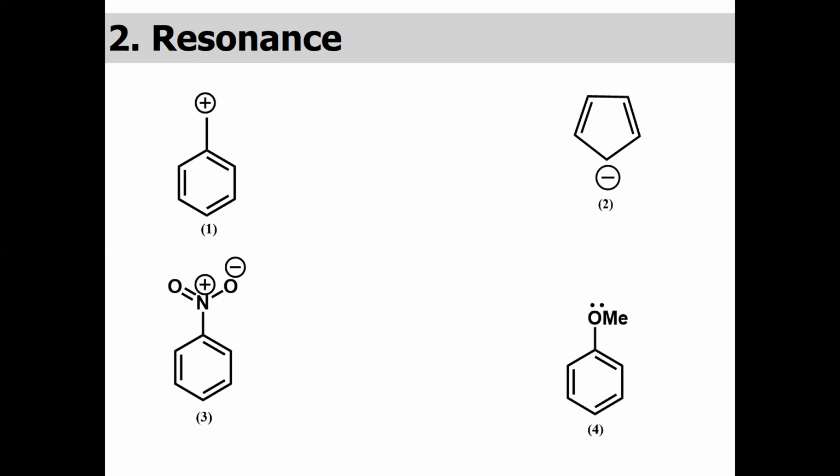Similarly, in example 4, we have the methoxy group attached to the benzene ring. The electrons present on the oxygen can be donated towards the ring, which may create some resonating structures. Here we do not have an aromatic structure, but we have a lone pair on the nitrogen, which can be donated to this carbon. When this lone pair is donated to this carbon, this pi bond will shift onto this nitrogen, and we have some resonating form.